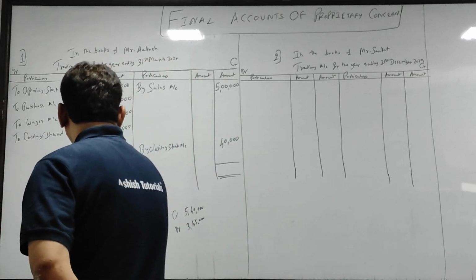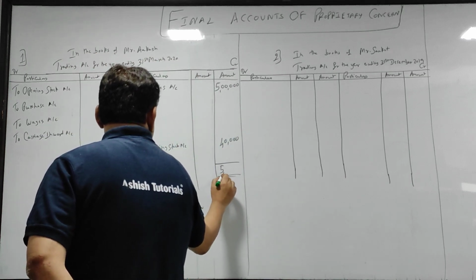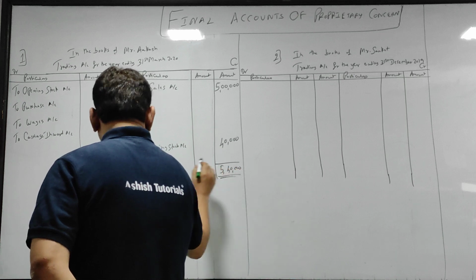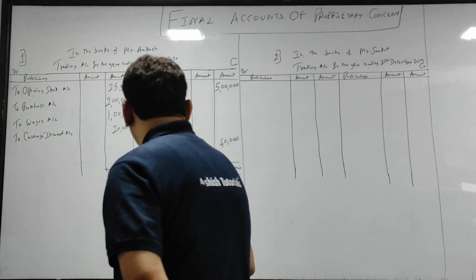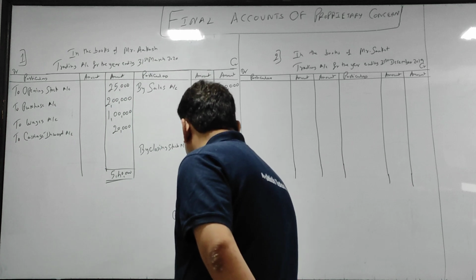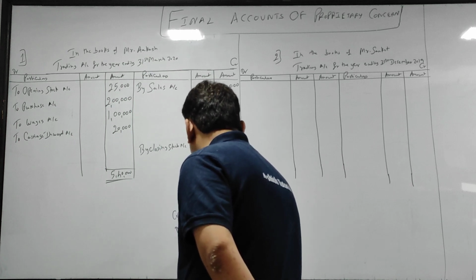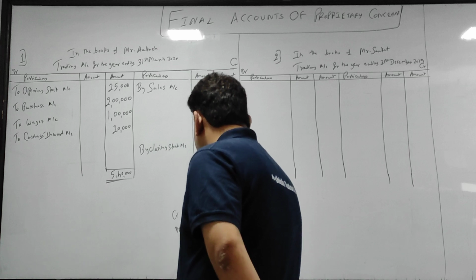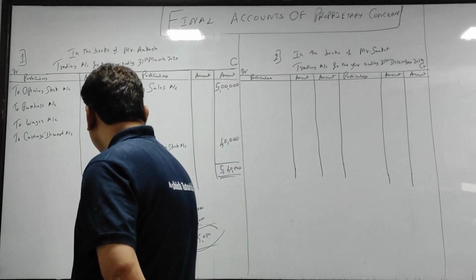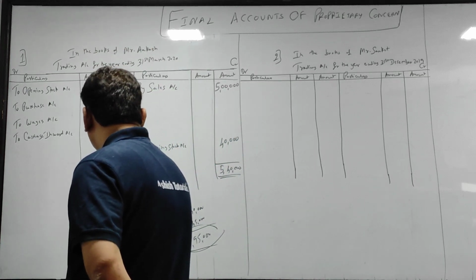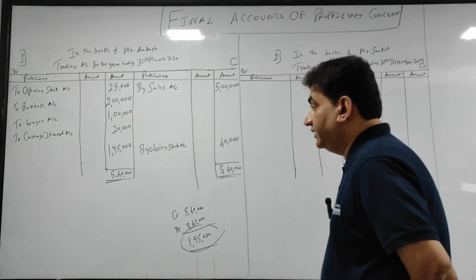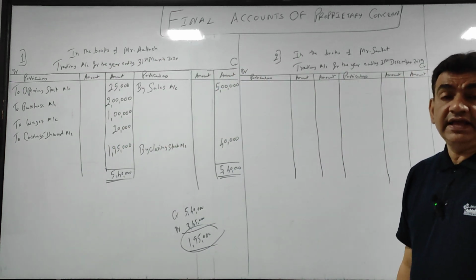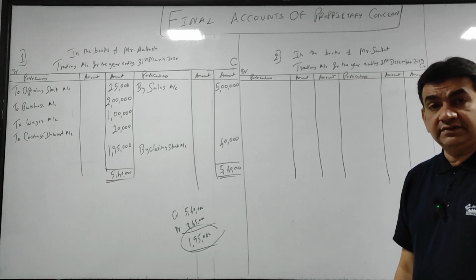Write at both the places 5,40,000. 540 में से 345 को माइनस करो. This will be 195. So 195 का बैलेंस you keep it here. 195 का बैलेंस will come here.